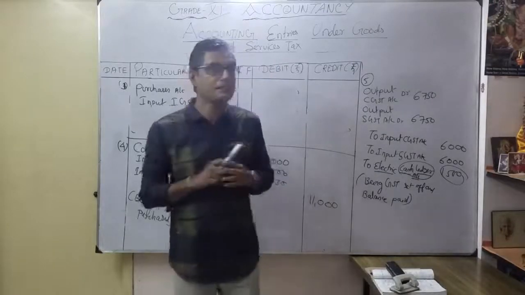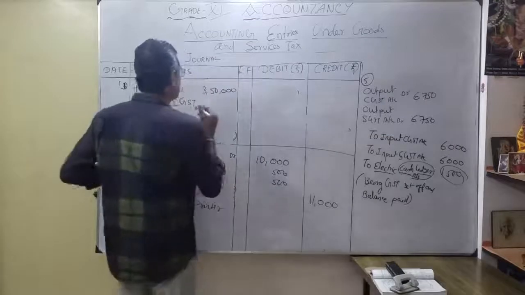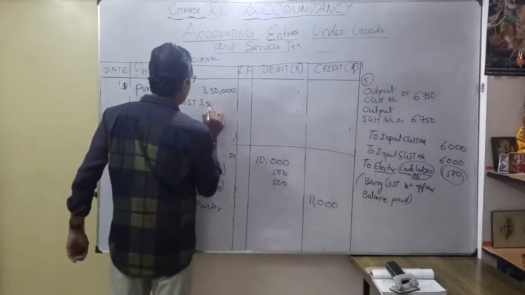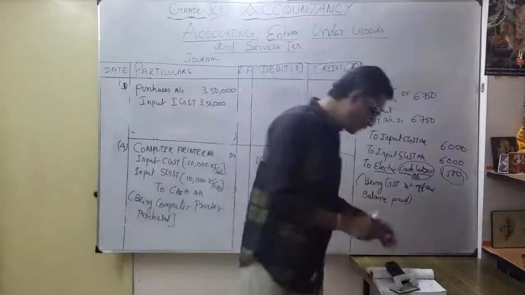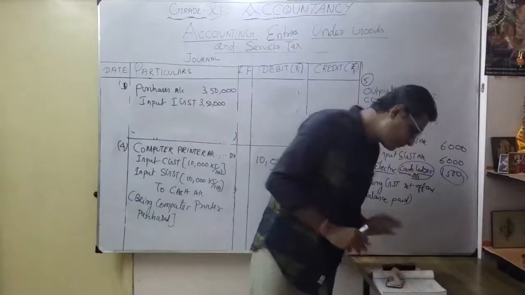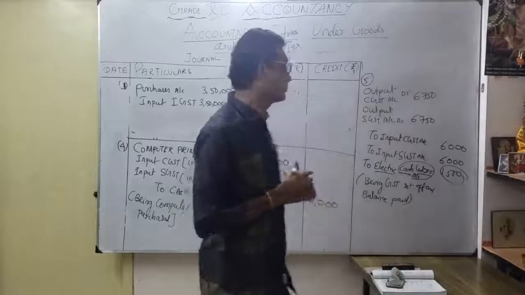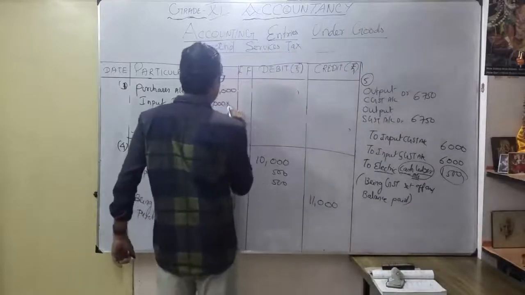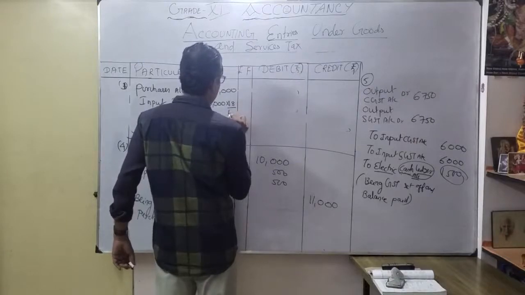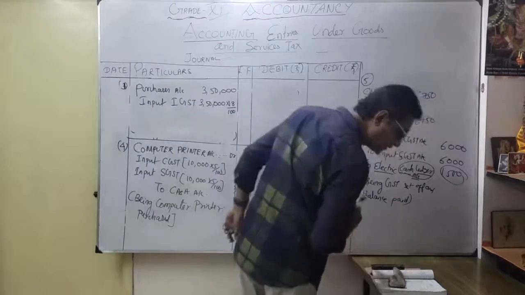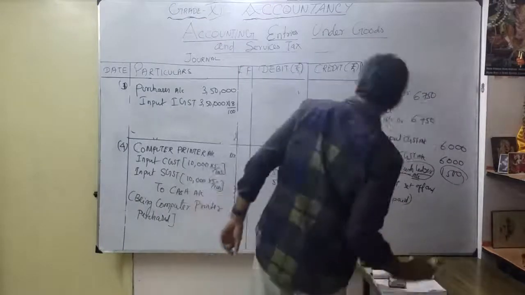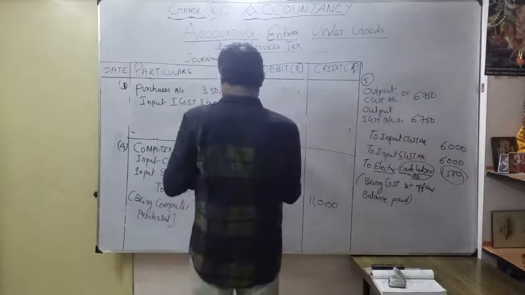On 3,50,000, whether 9% or 18%? You are going to calculate totally 18%, 3,50,000 into 18%. So what is the answer here? They have given simply 63,000.